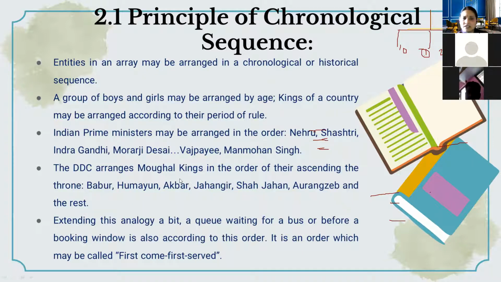Then DDC also arranges in this chronological sequence. Here you can see that in history the Mughal kings are in ascending order, like Babur, then Humayun, then Akbar, Jahangir, Shah Jahan, Aurangzeb, and the others. So DDC is also following this type of principle in some way.